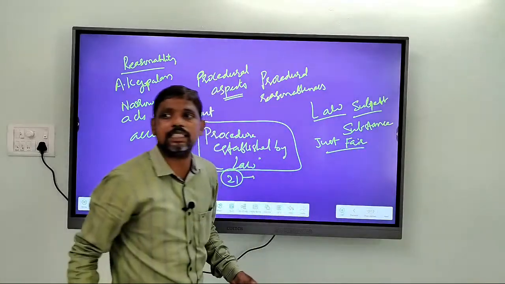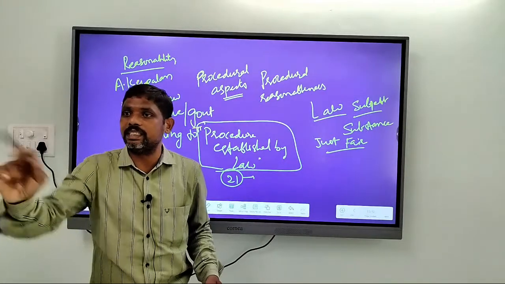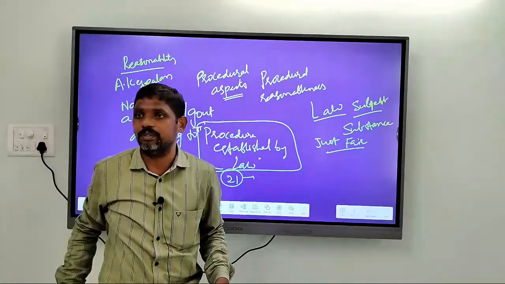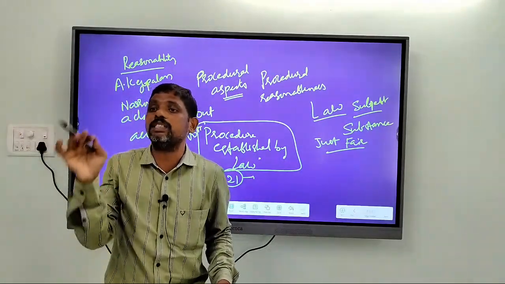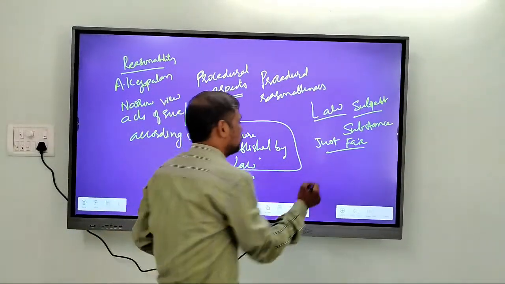When can you call them just and fair laws? When the restriction imposed is not excessive, right?